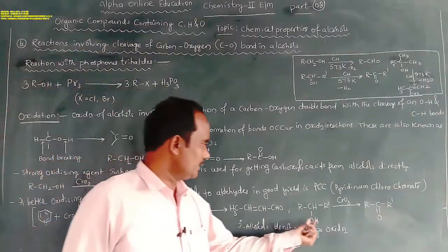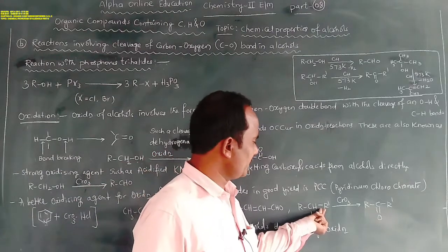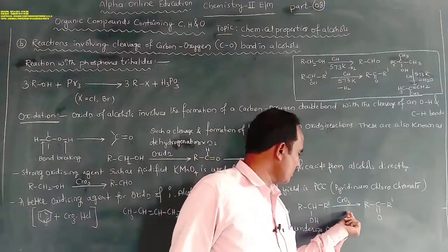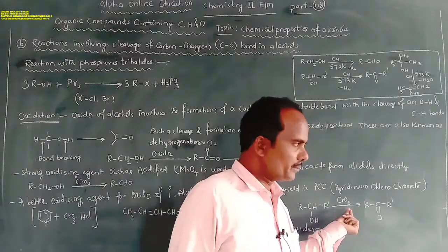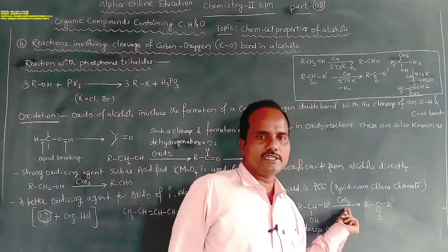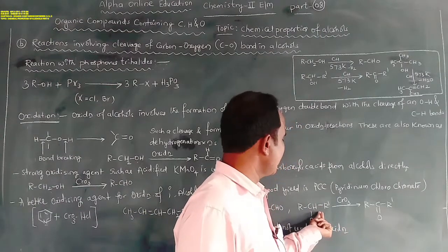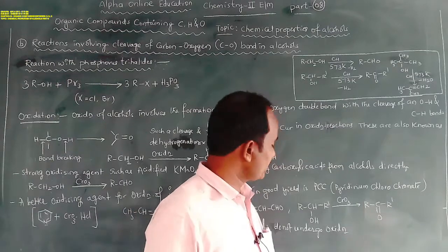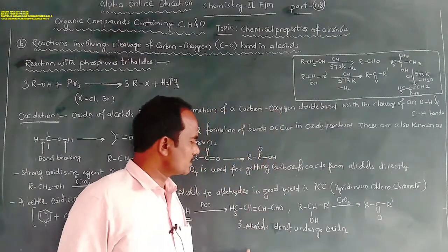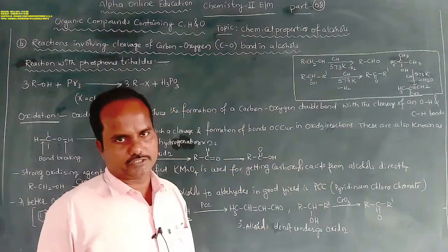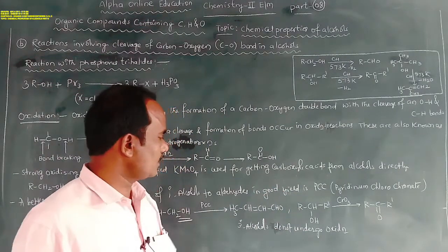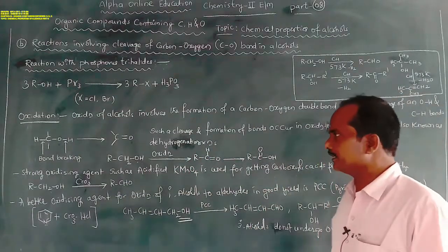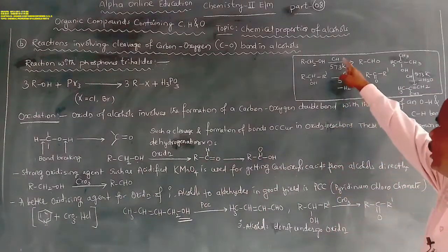Next, this is a secondary alcohol. When the secondary alcohol is oxidized in presence of chromium oxide, CrO3, it is converted into a ketone. Whereas tertiary alcohols do not undergo oxidation. Another oxidizing agent is copper.